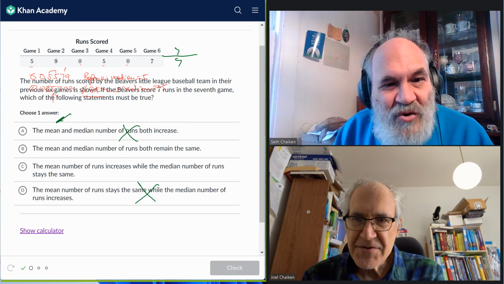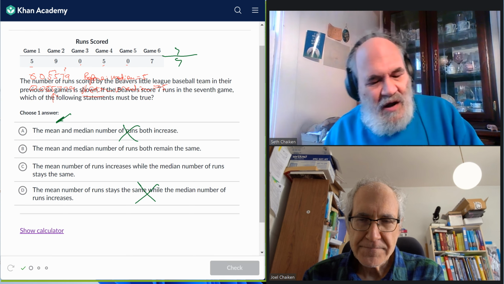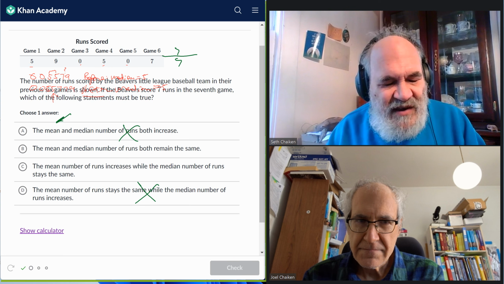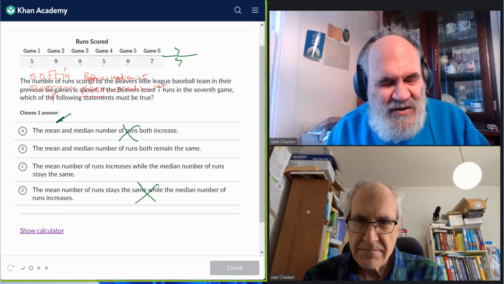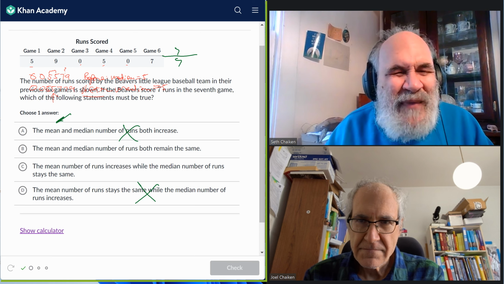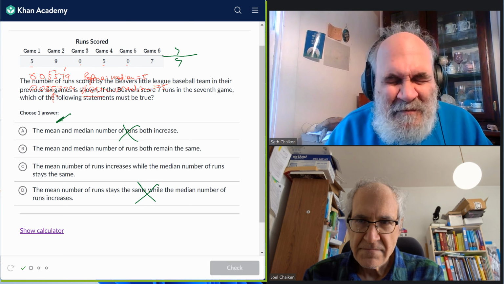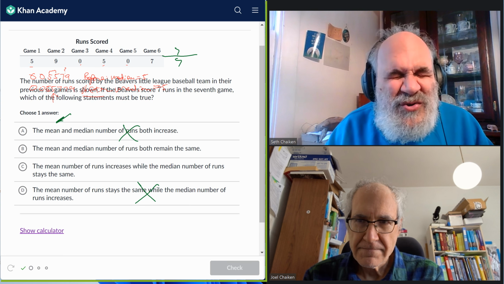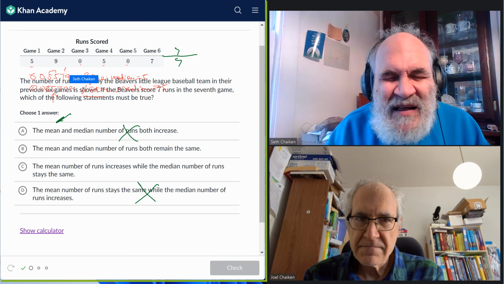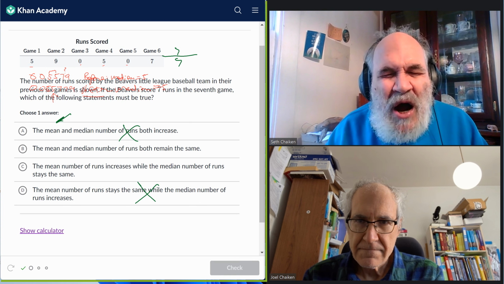So now it just comes down to the question: does the mean increase? A qualitative approach is to observe that there are lots of zeros, lots of numbers below 7. There are only 2 numbers greater than or equal to 7. They're not that much bigger than the other numbers. And so if you put another 7 in, you're going to push the average up.